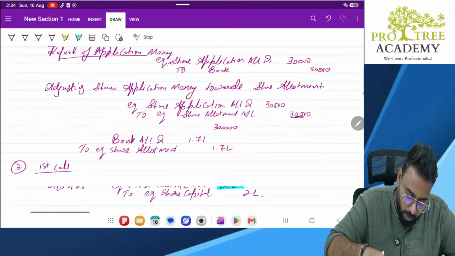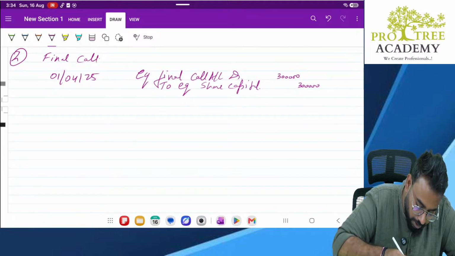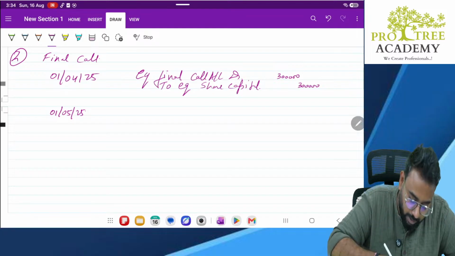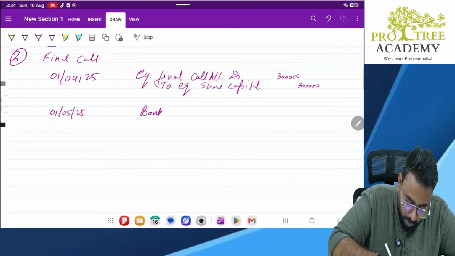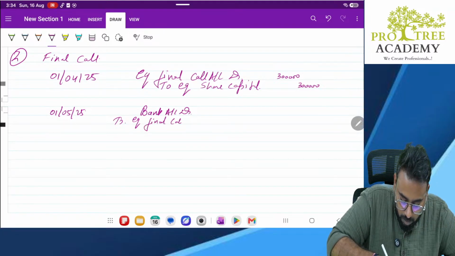Out of this, how much is actually received in the bank account? When was the payment due? Payment was due on May, correct? Bank account debit to equity final call account. How much did we receive? 1,44,000.